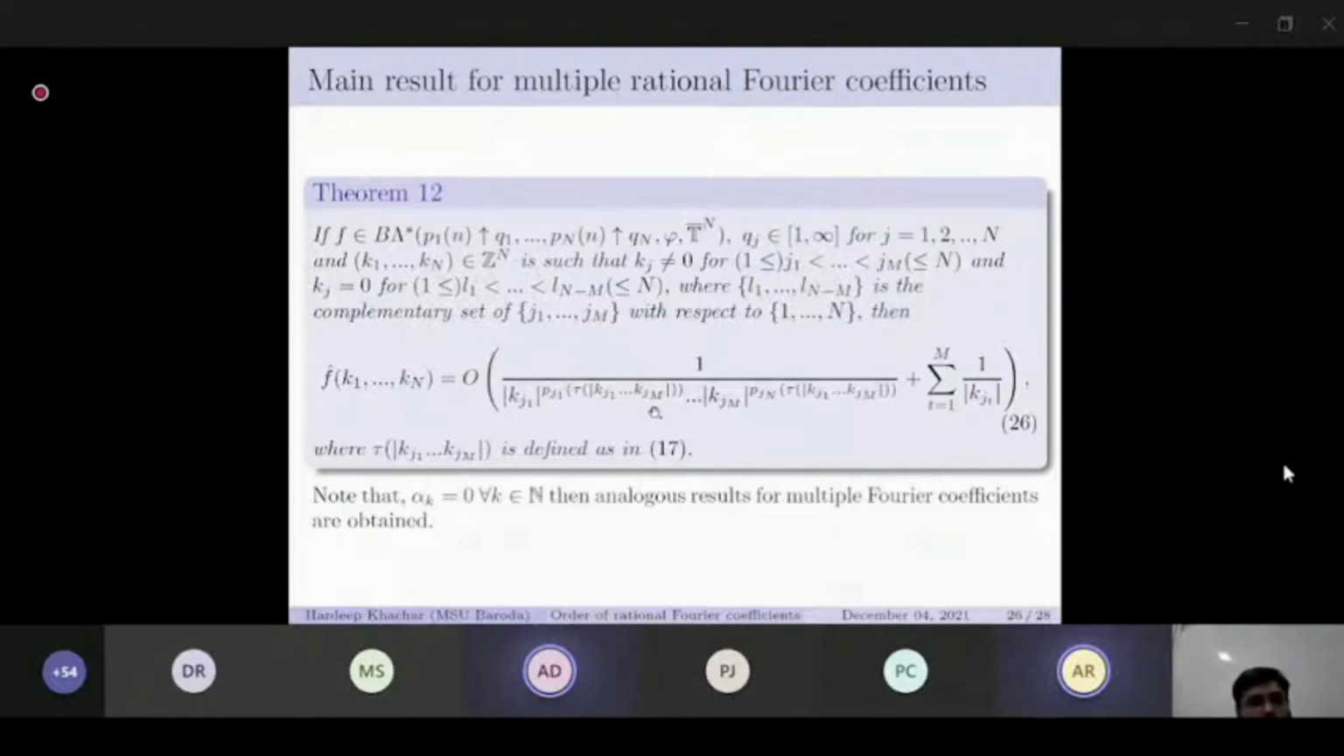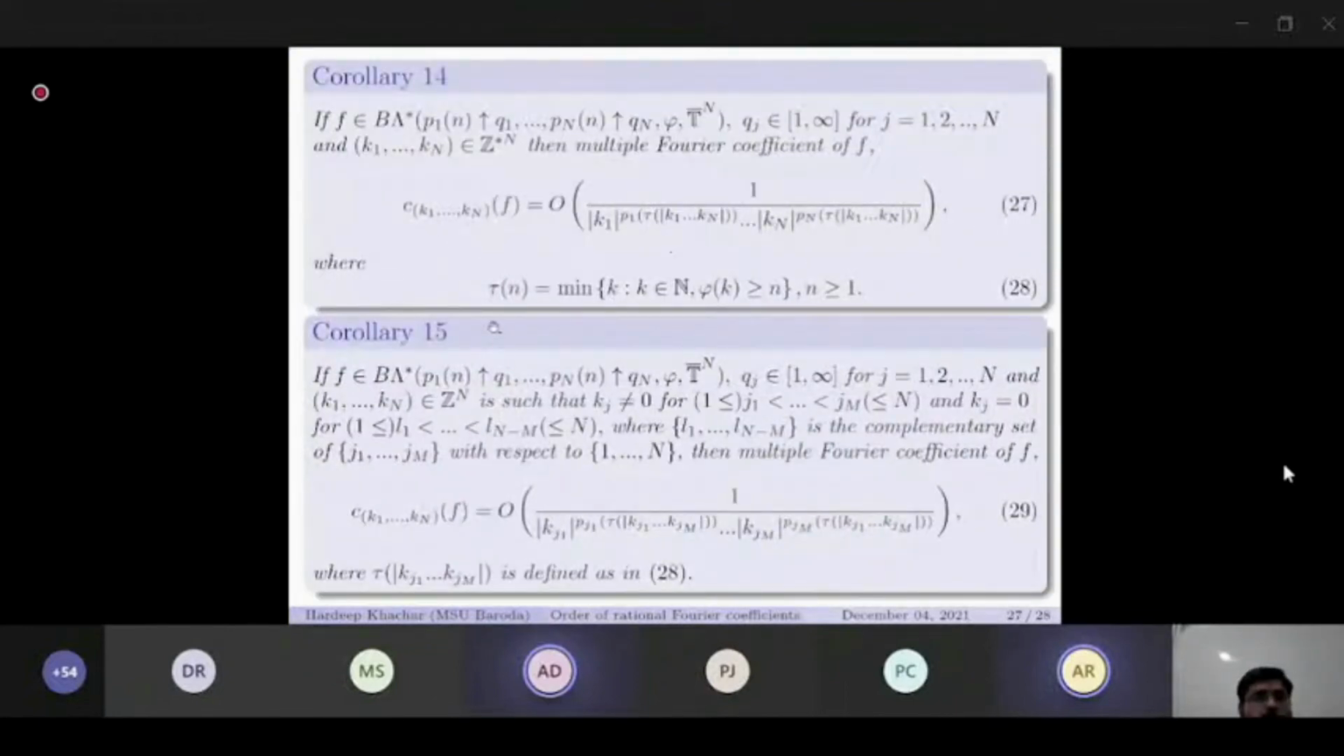Note that alpha k equal to 0 would give us analogous results for multiple Fourier coefficients, and these are the results for multiple Fourier coefficients.